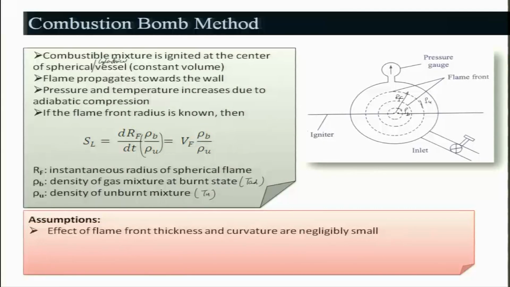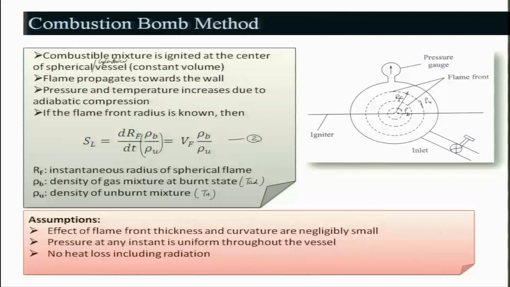So the assumption being made here is that the effect of flame front thickness and curvature are negligibly small, which is the assumption in this equation, right. And the curvature effect is negligibly small in this case, and pressure at any instant is uniform throughout the vessel. That is again an assumption being made. No heat loss including radiation, which is not really the case, but it should be, particularly when the flame front is moving towards the wall, heat loss will definitely be there.